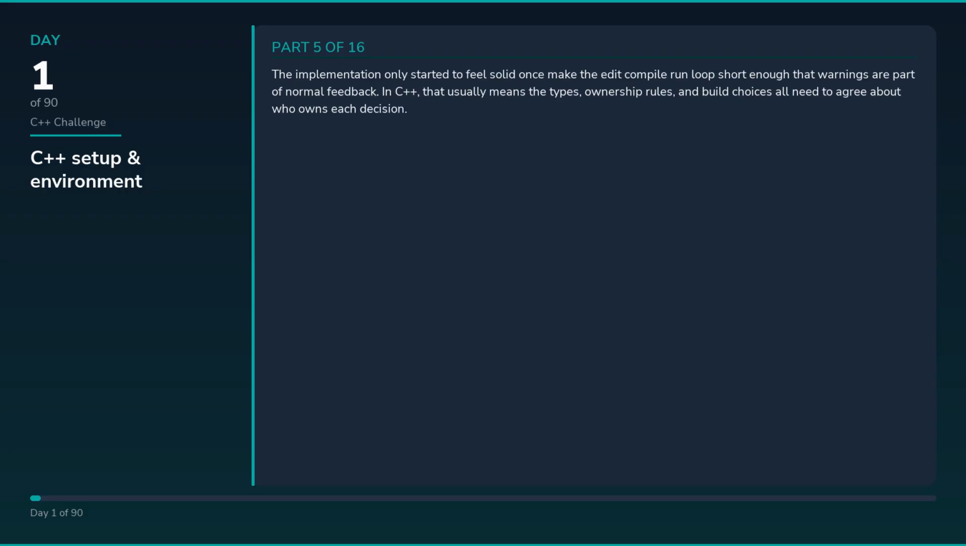The implementation only started to feel solid once the make, edit, compile, run loop was short enough that warnings are part of normal feedback. In C++, that usually means the types, ownership rules, and build choices all need to agree about who owns each decision. I kept returning to one more rule: treat the project layout as something future features must survive instead of something to rebuild every week. That is the part that shortens debugging because the code tells you where to look instead of forcing you to reconstruct the intent from scratch.